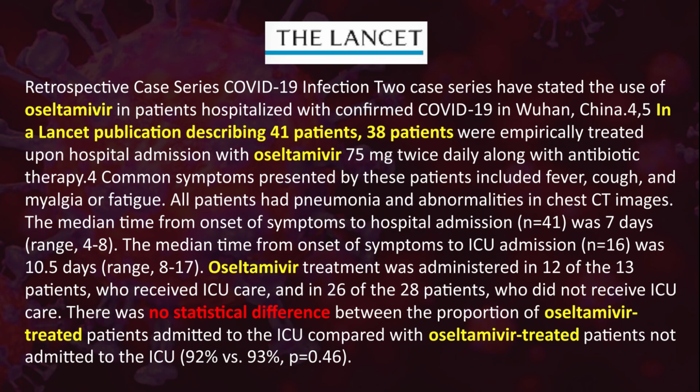The median time from onset of symptoms to ICU admission was 10.5 days. Oseltamivir treatment was administered in 12 of the 13 patients who received ICU care and 26 of 28 patients who did not receive ICU care. There was no statistically significant difference between the proportion of oseltamivir-treated patients admitted to the ICU compared with oseltamivir-treated patients not admitted to the ICU.